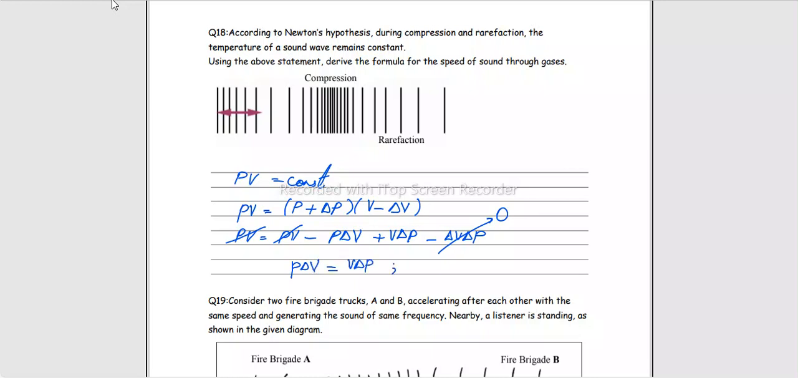Just rearranging this equation, pressure equals delta P over V over delta V. And this is nothing but the modulus of elasticity. So we can rewrite the original equation, which was under root modulus of elasticity over density, to be under root pressure over density. This was the formula derived by Newton, and this led to 280 meters per second final velocity of sound in air.